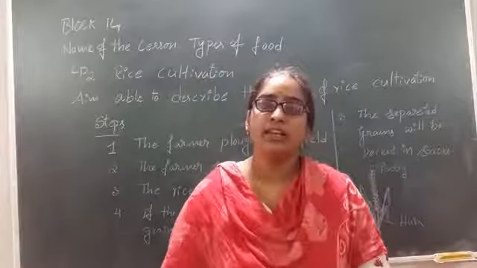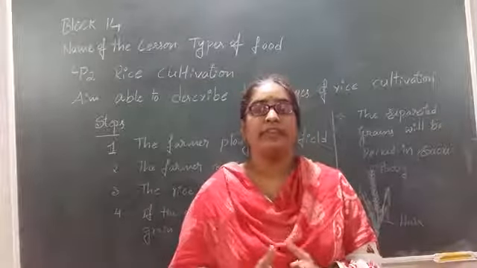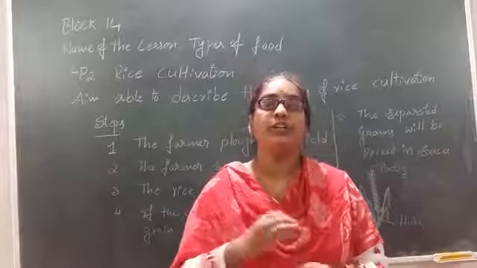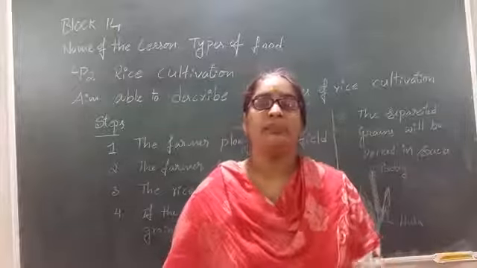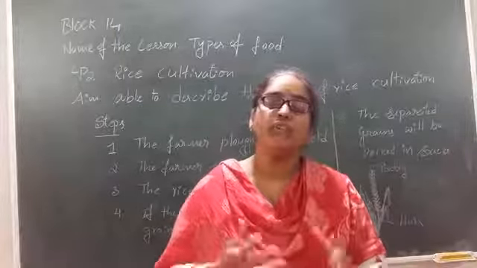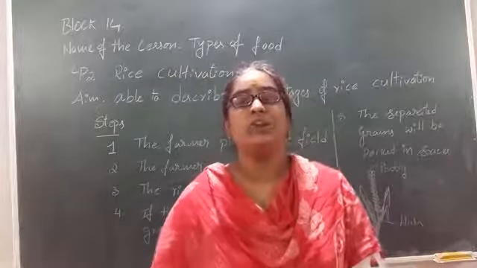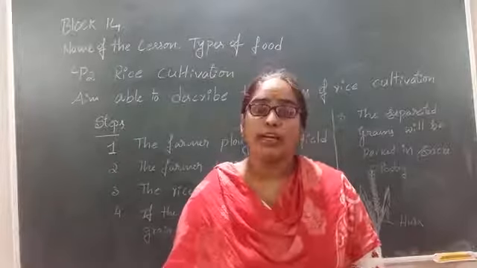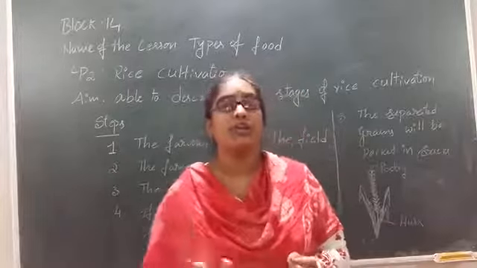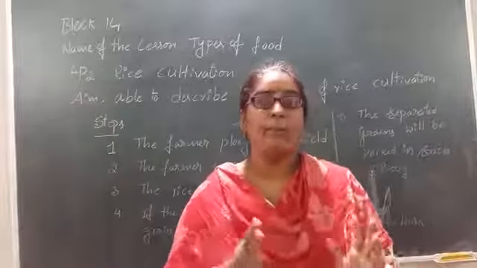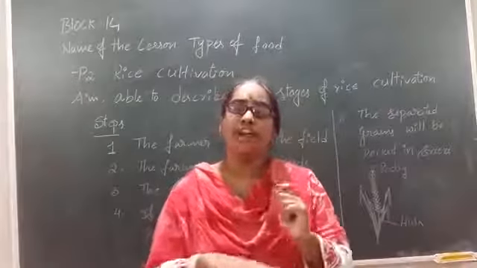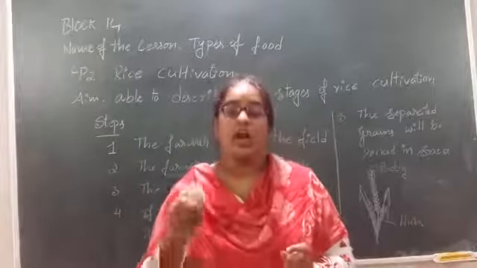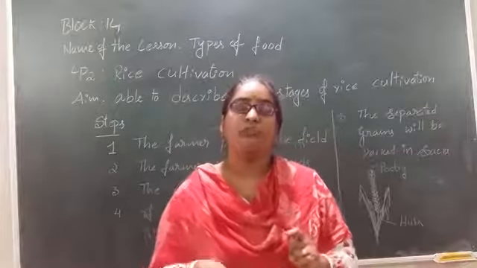What is the meaning of harvest? When the crop is grown perfectly, it will turn brown in color. That means the crop is ready to cut and we can sell it in the market. How can we know that the crop is ready? When the green crop turns into brown paddy, then we can say that the crop is perfectly harvested, so we can cut it from the fields. When the rice crop turns brown, every farmer will cut it from the fields.